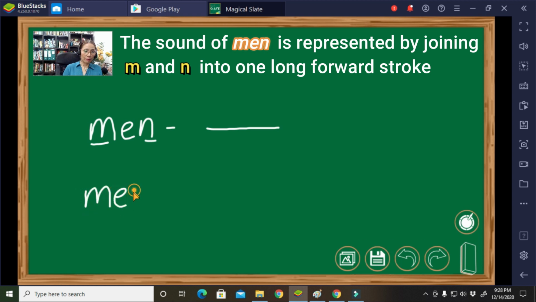The word is mental. Alright. So it is represented by a long straight forward line, then the sounds of T and the long forward curve. This is now mental. We have to apply the omission of minor vowel. Alright.